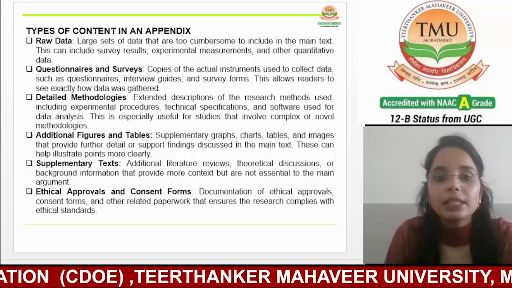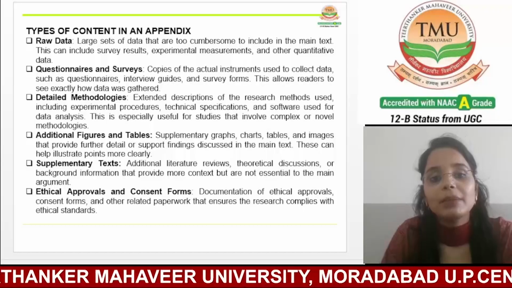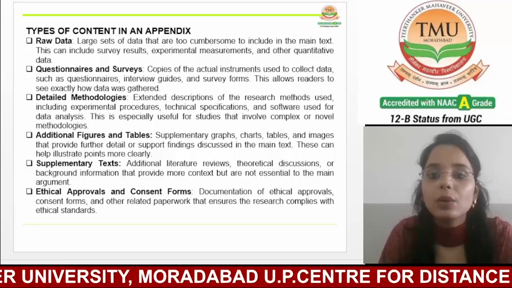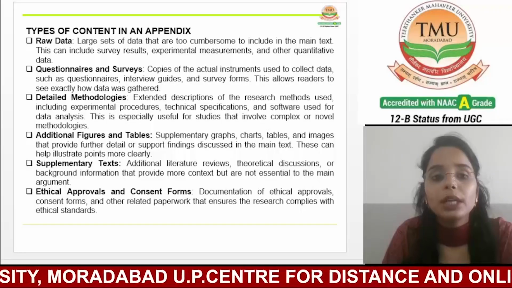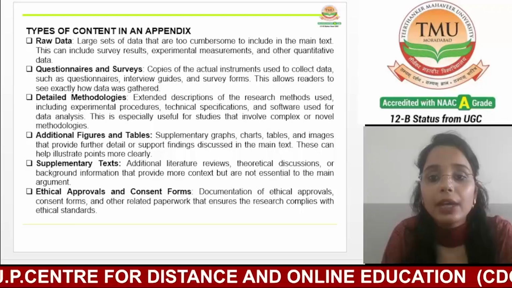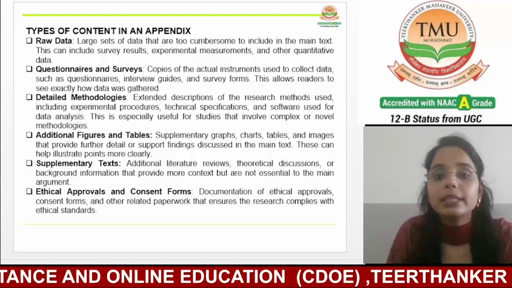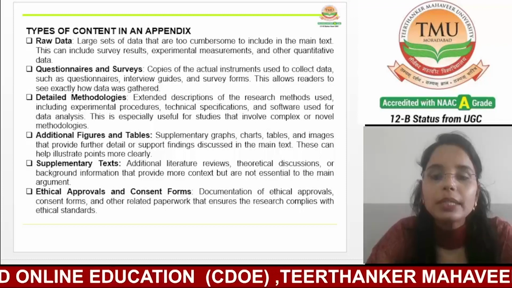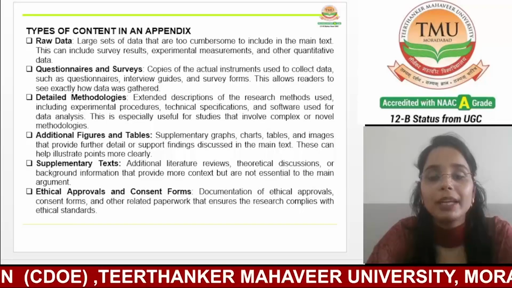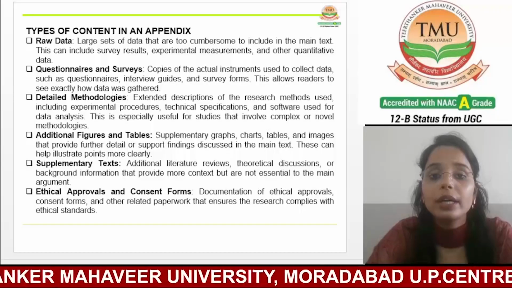In experimental research, the appendix might include the measurements taken during the experiment, such as temperature readings and concentration levels or other quantitative data. Including the raw data in an appendix allows other researchers to verify the accuracy of the data analysis presented in the main text, ensuring transparency and credibility. It also provides a resource for readers who may be interested in performing secondary analysis or exploring aspects of the data that were not covered in the primary study.